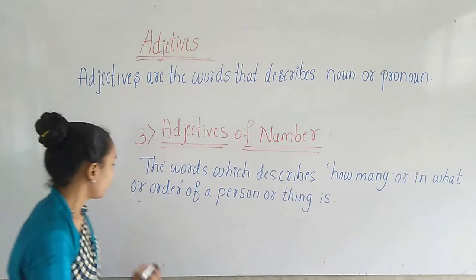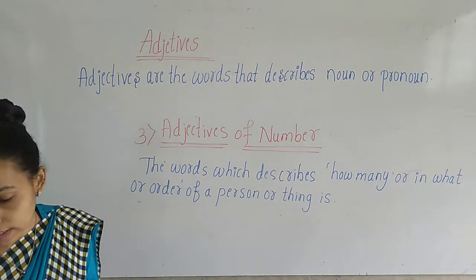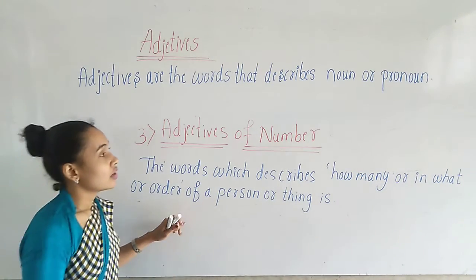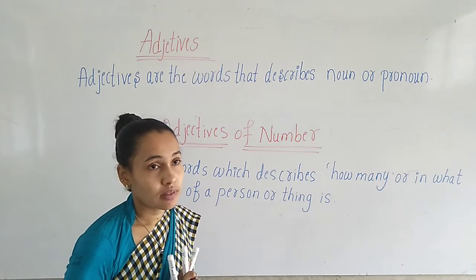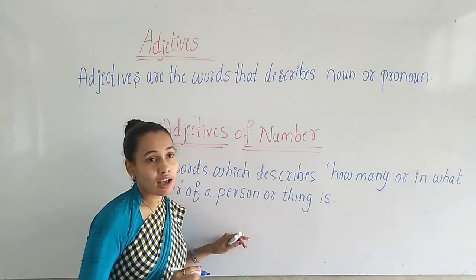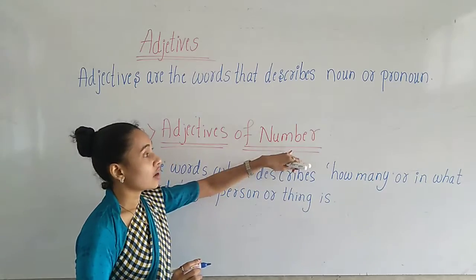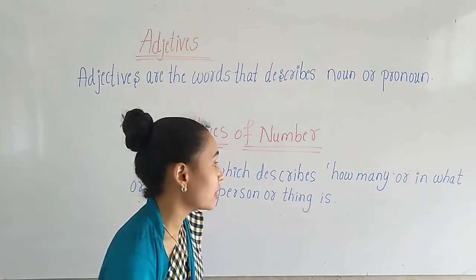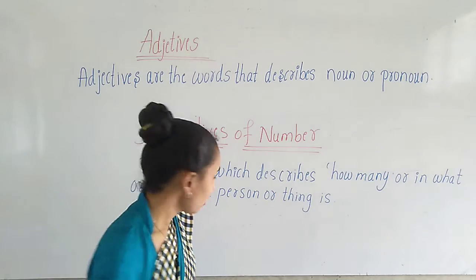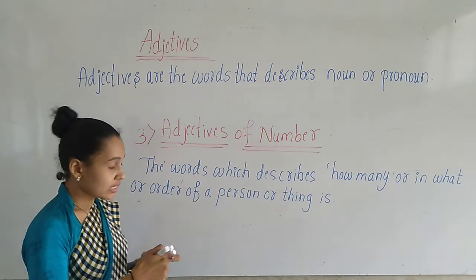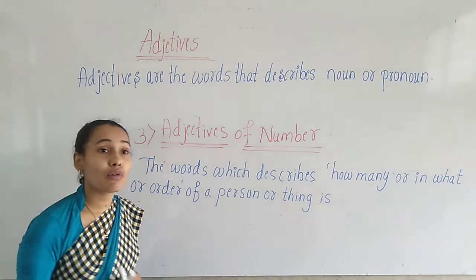Okay children, here we have the examples of numbers. I have 2 markers. I have 10 cars. Like this we have to take a particular number of a person or thing to describe the numbers. Okay children, so let us write the examples for the adjectives of number.